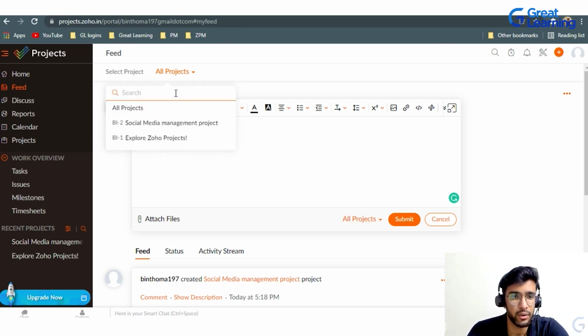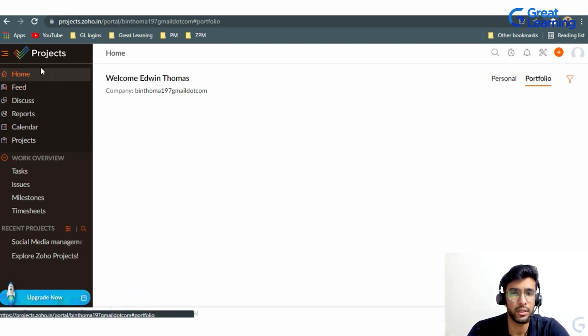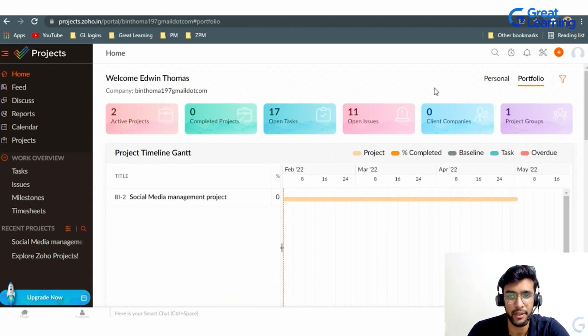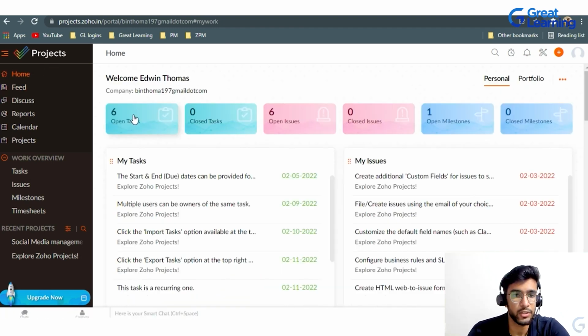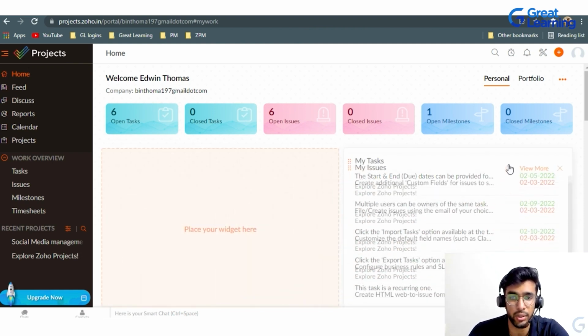You can do that as well, and click on submit, and then it goes to the person whom you have mentioned, right? Now going to the issues, if you go to the home button, there is one more feature where you can navigate these things, and you can customize it according to your needs.